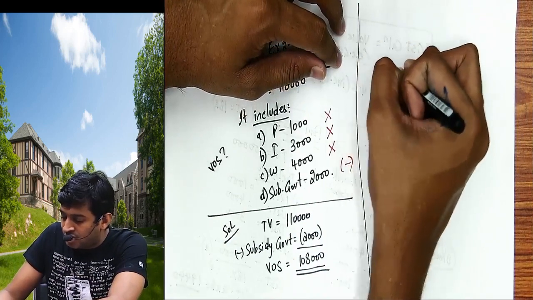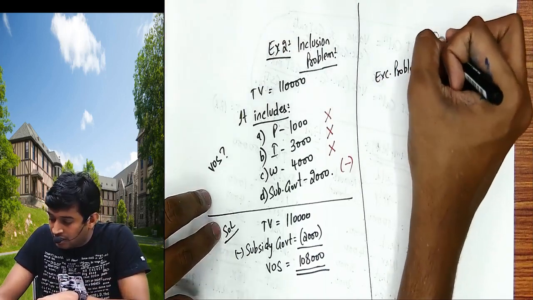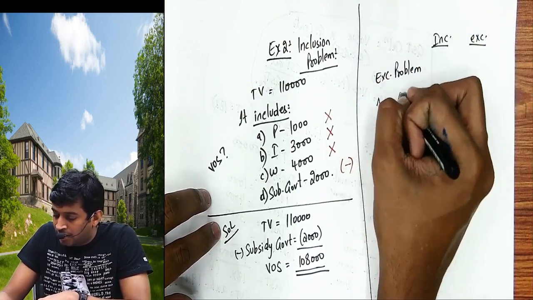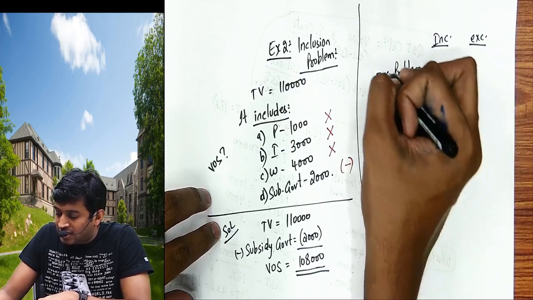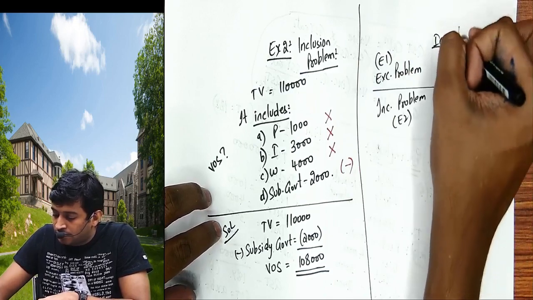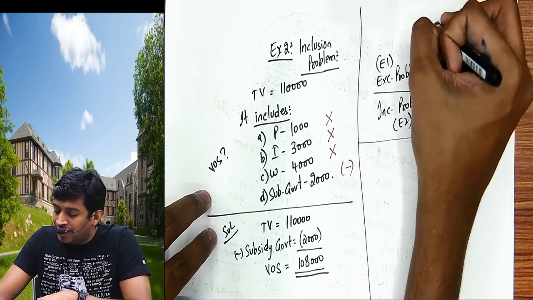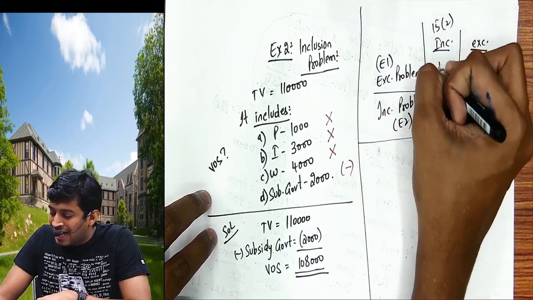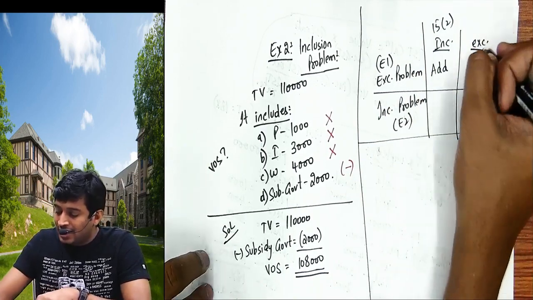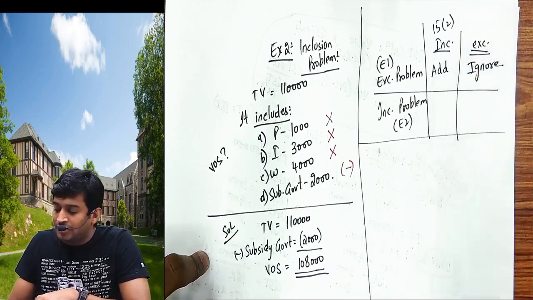Let me make a chart, sir, listen. If it is an exclusive problem, what to do with inclusions, what to do with exclusions, and if it is an inclusive problem. Exclusive problem is example 1. Inclusive problem is example 2. If it is an exclusive problem, all the inclusions we have under 15(2), I will add. Exclusions, I will ignore. Don't do anything.